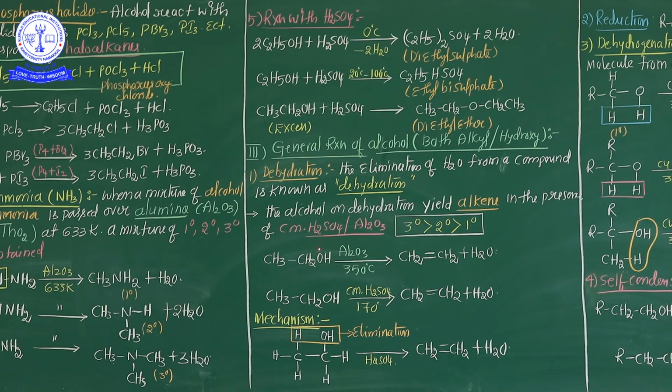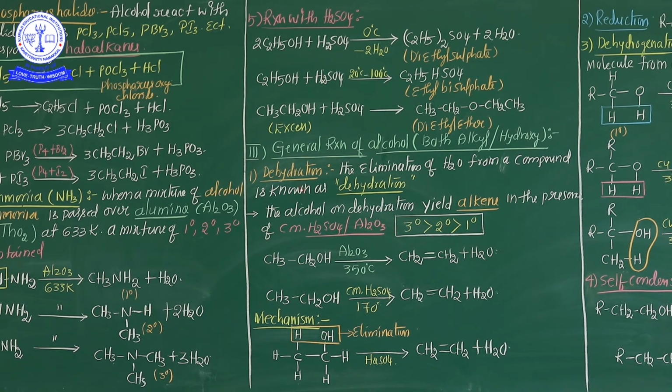It can easily accept a water molecule from any compound. That's why in this dehydration process, definitely sulfuric acid is used. Because sulfuric acid is a powerful dehydrating agent, it easily accepts the water molecule from any compound. That's why in this chemical process, we definitely use either alumina or sulfuric acid.